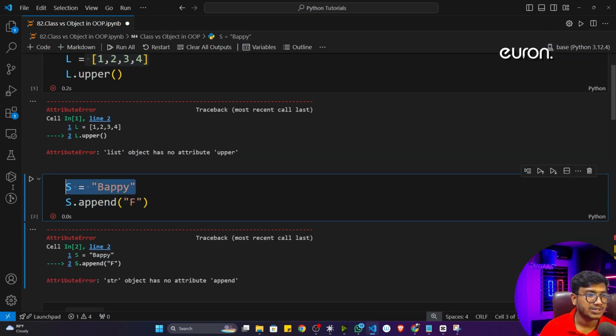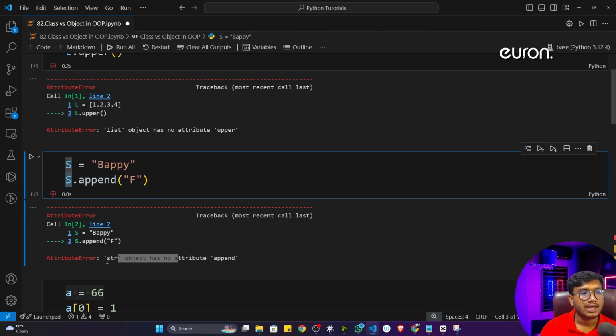Similarly for the string as well. So here I'm doing s.append. So the s object does not have any append function. That's why s is an object of string. So here I'm storing this particular string inside s, and s is nothing but an object right now of this particular string class. That's why it's telling string object has no attribute append.